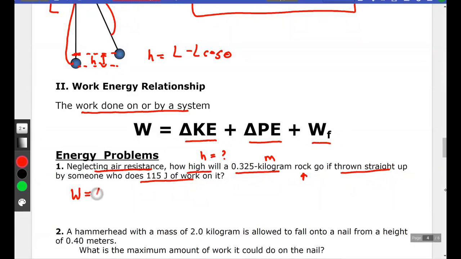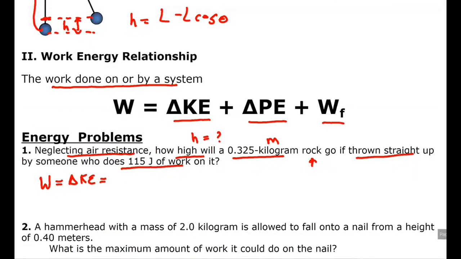When you throw a rock, the energy change is in kinetic energy. But as the rock goes up, all that kinetic energy turns into PE at the peak, which is what we care about. How high will it go? That's the peak height. So there's 115 joules of work done on my rock that goes to KE, and then that KE goes to PE, and it's mg delta H.